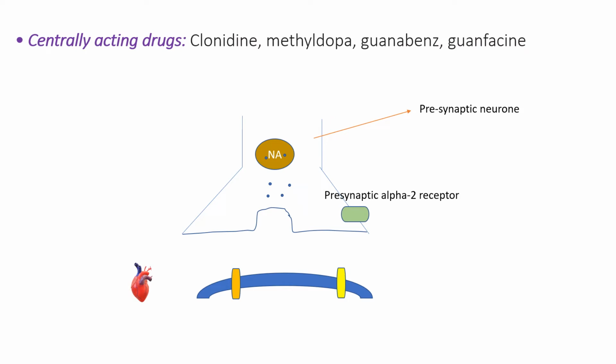So it includes the drugs clonidine, methyldopa, guanabenz and guanfacine. Before we start with the mechanism of action, first we'll see the normal physiology.